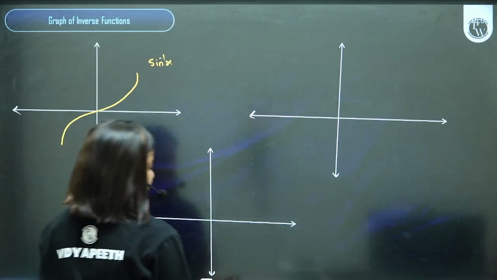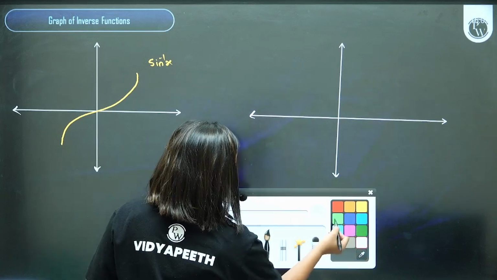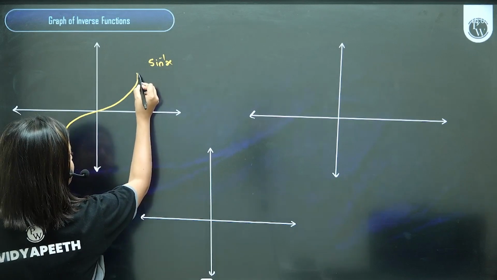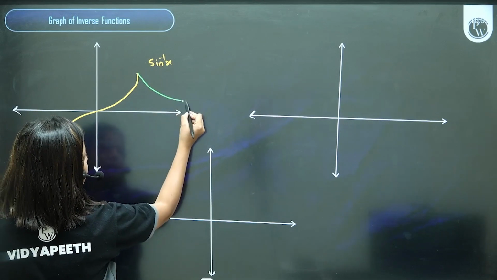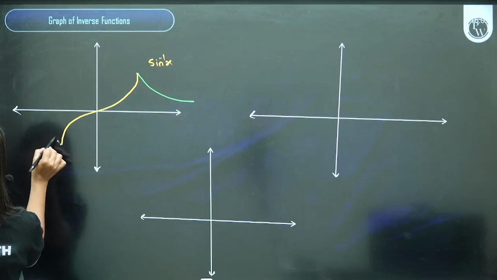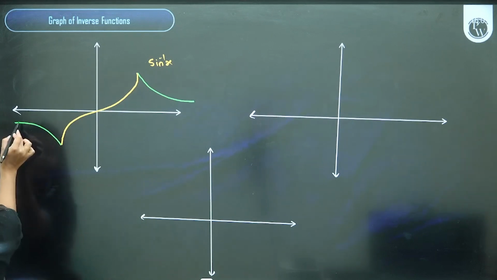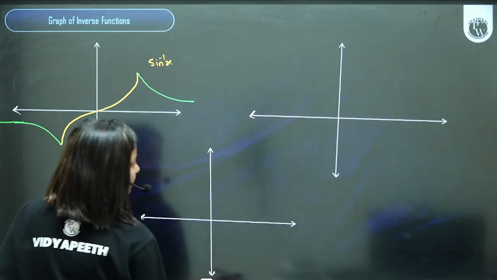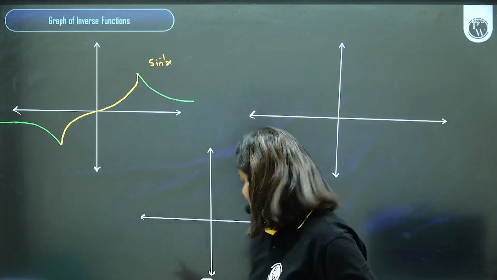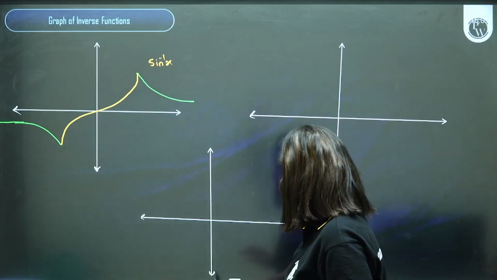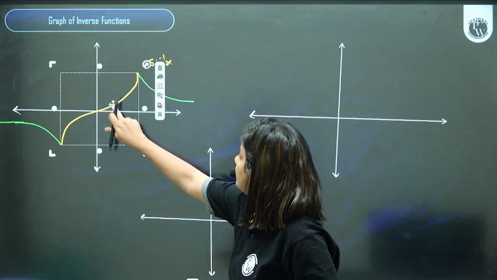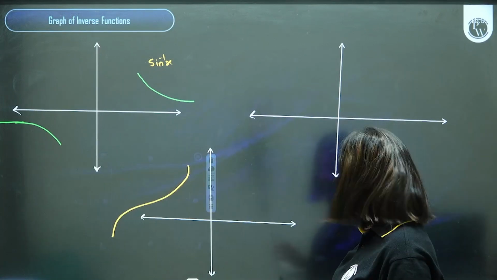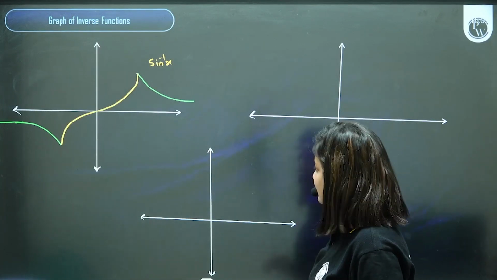Correct? Now I'm going to tell you how the graph of cosec inverse will look like. All you have to do is, bachcho, extend it. This continues with your x-axis, like parallel, like cos, till infinity. So the green portion is nothing but the graph of cosec inverse if I remove the yellow. Okay? Yes. Easy to remember.